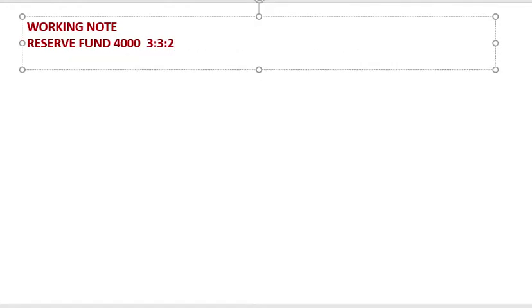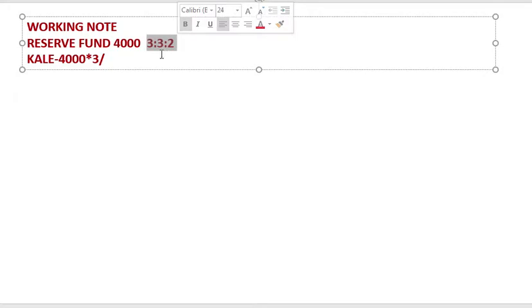So we'll calculate Kale: 4,000 multiplied by 3 divided by 3 plus 3 plus 2, that is 8. That gives us 1,500.